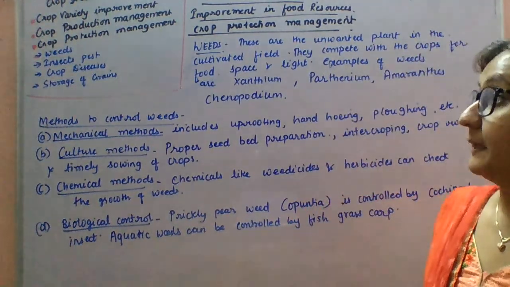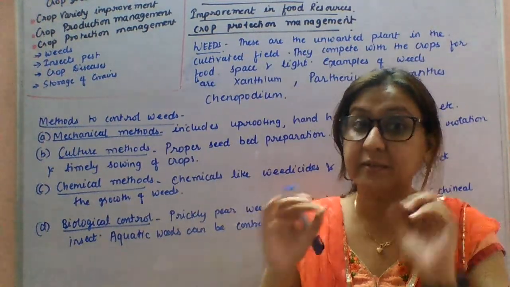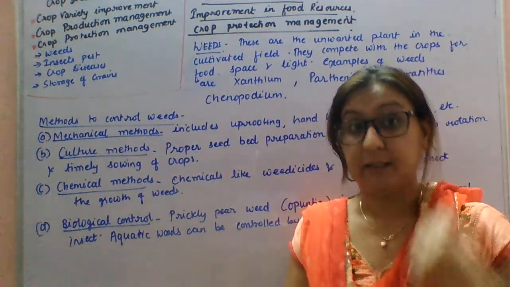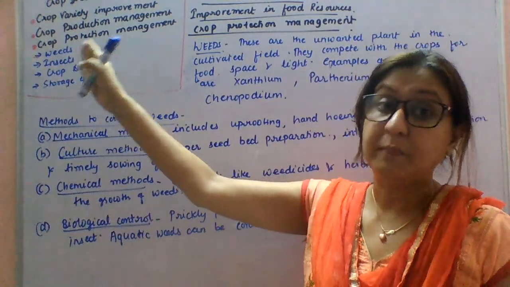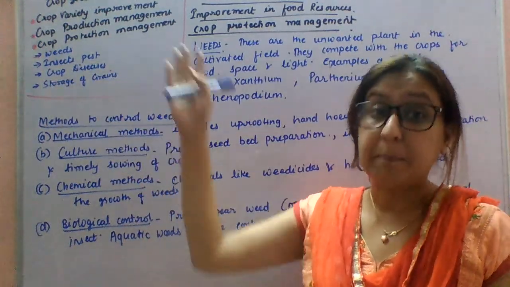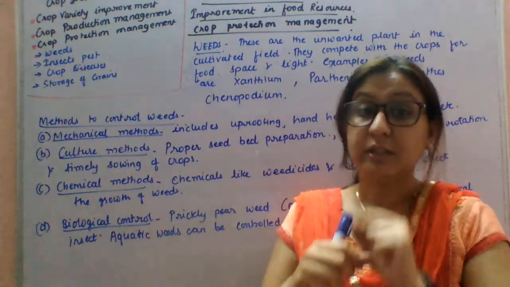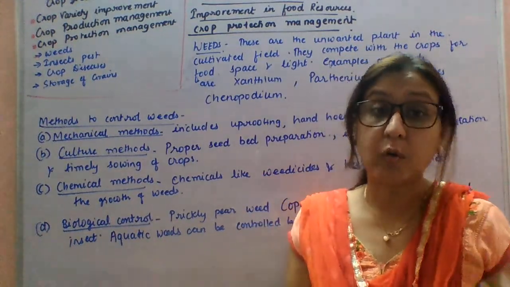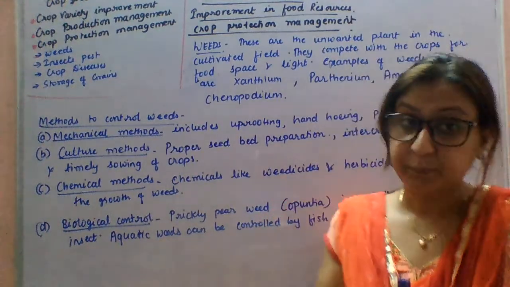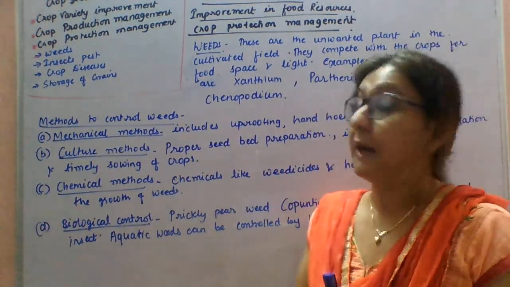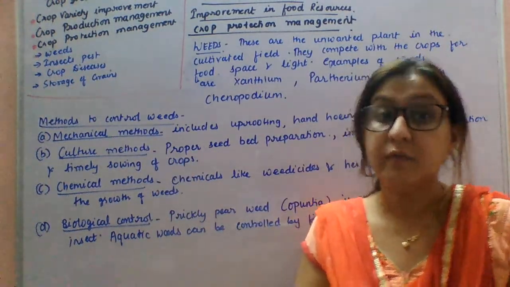So today I will explain to you about the crop protection management. Now your crop is ready. Now how can we protect it? Definitely, we should protect it from the weeds. We should protect it from the insects. We should protect it from the pests, diseases, and at last, when the protection is over and we harvest the crops, the important point is how we are storing those grains. So in this crop protection management, we will study about weeds, insect pests, crop disease, and storage of grains.